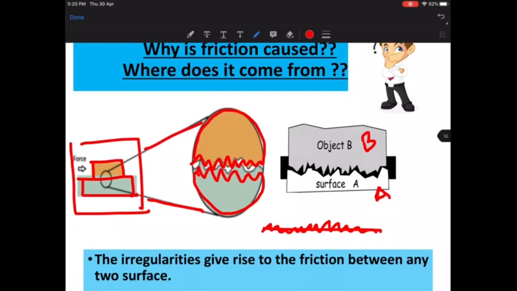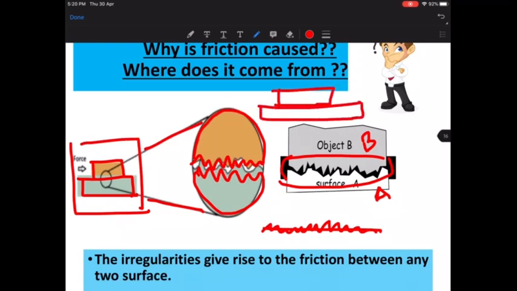So look at this interlocking. Are you able to see these irregularities? They're trying to actually fit into each other. Because of these irregularities, they fit into each other. That is something which causes friction. Suppose, for example, the two objects were very smooth like these two objects. Obviously, if the surface is smooth, there is no obstruction, so they will move very smoothly against each other. But that does not happen.